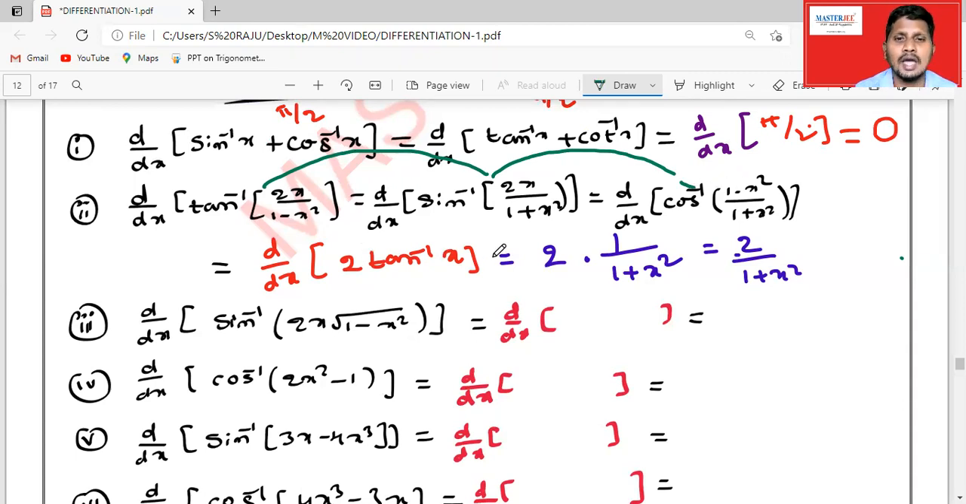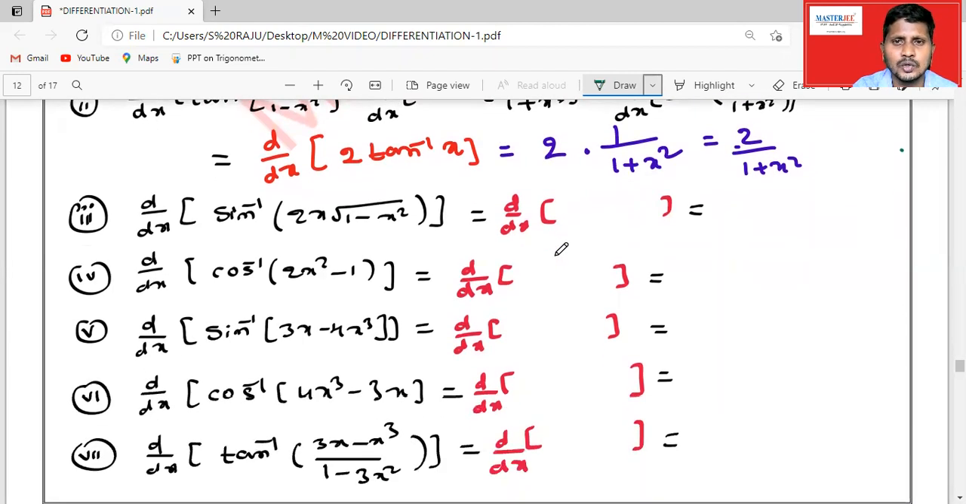Formula is 2 tan inverse x. If you know this formula, the answer directly is 2 by 1 plus x square. In the same way, what is the derivative of sine inverse of 2x root over 1 minus x square? Clearly it is 2 sine inverse x. Since 2 is a constant, take it outside, and the derivative of sine inverse x is 1 by root over 1 minus x square. I have already written all these formulas, sine inverse x, cos inverse x.